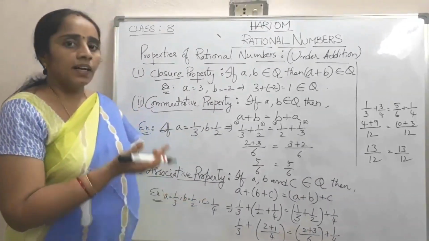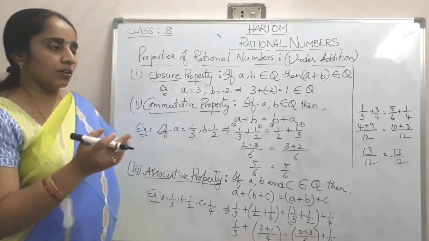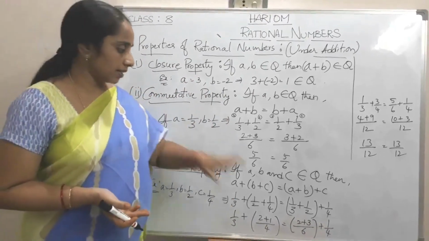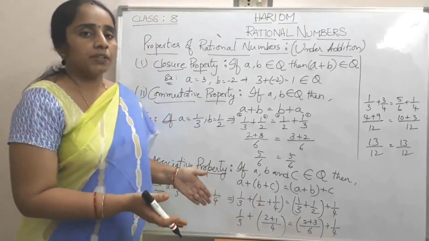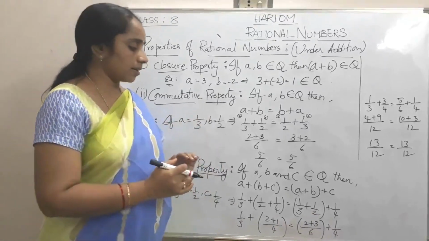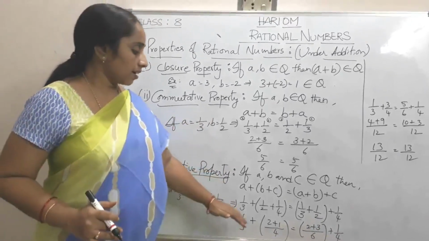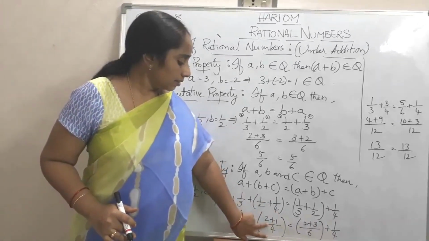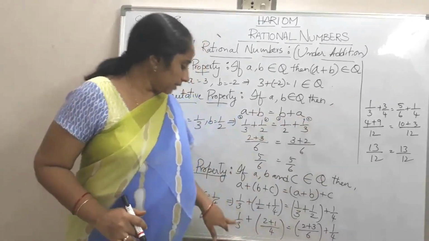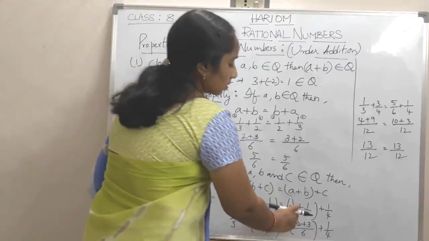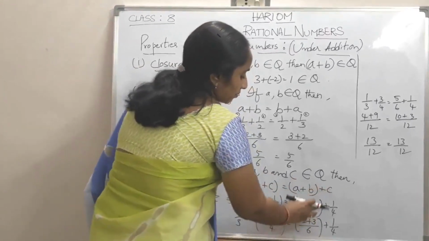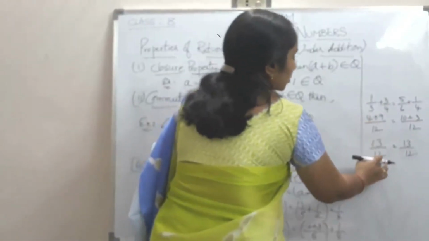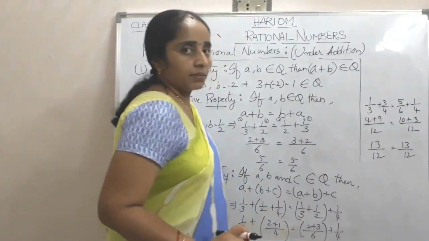While we are discussing integers addition or whole numbers addition, in a numerical expression, if there appears any bracket, then we should simplify the terms which are inside the bracket at first. Here also I have simplified these two first, so that I got 2 plus 1 by 4, 3 by 4, and it is plus 1 by 3. Here this side also first we should simplify these terms, then it is 5 by 6 plus 1 by 4. On both sides, 13 by 12 is equal to 13 by 12.